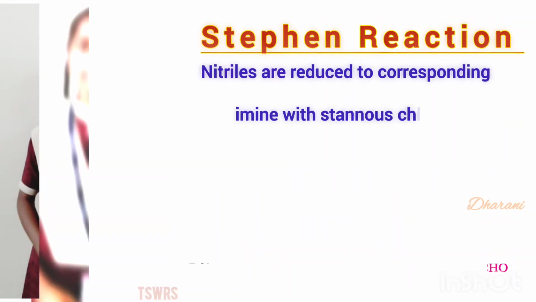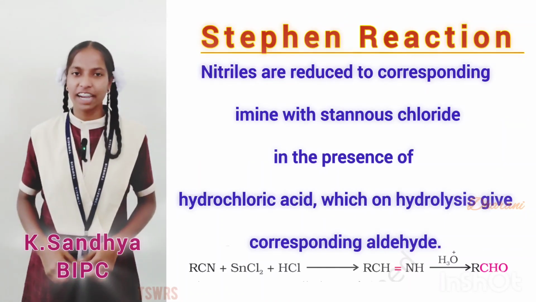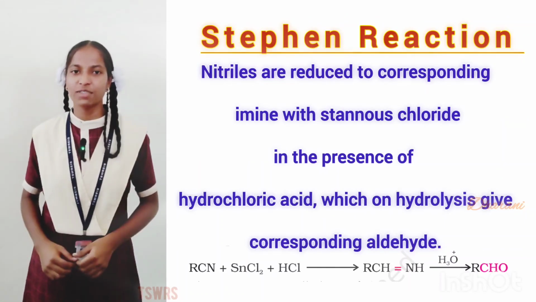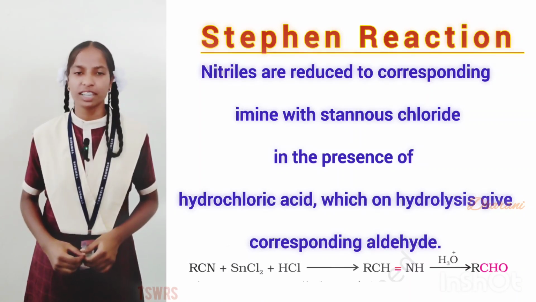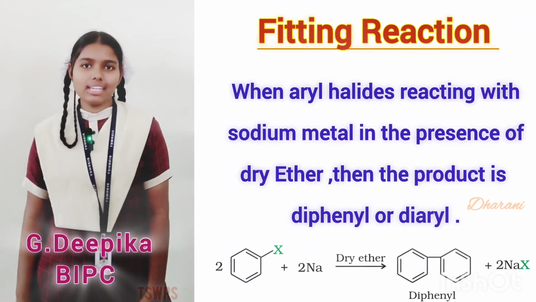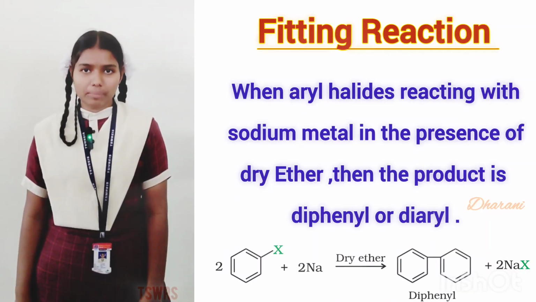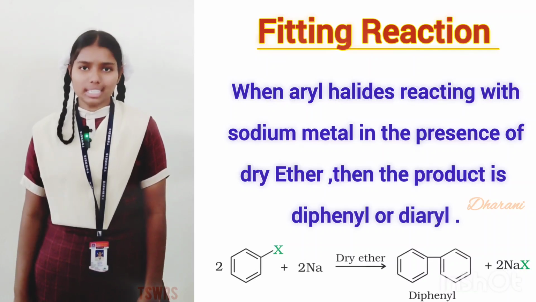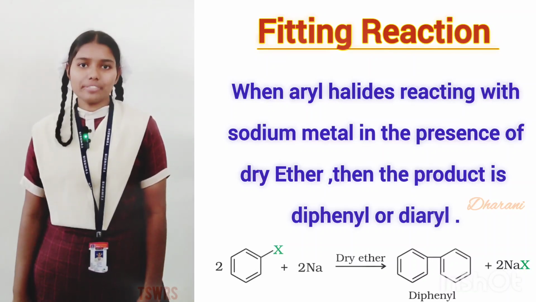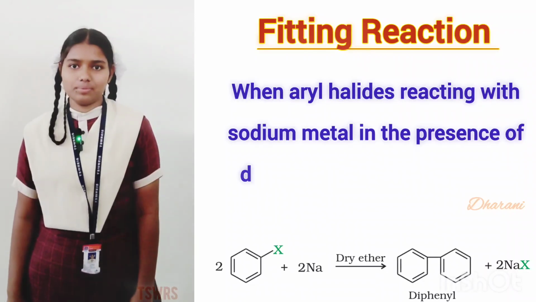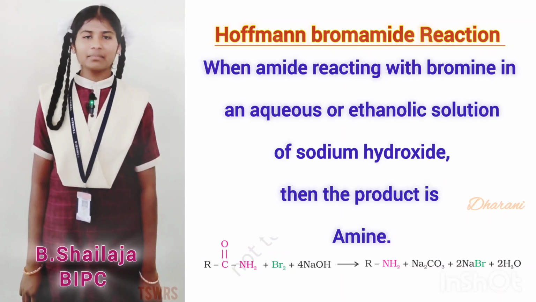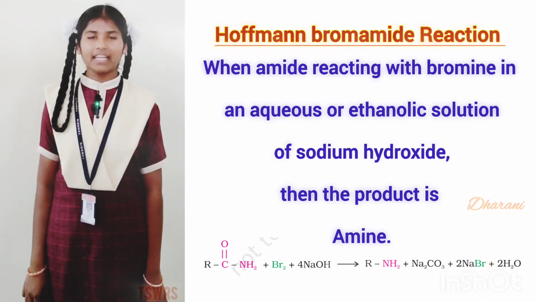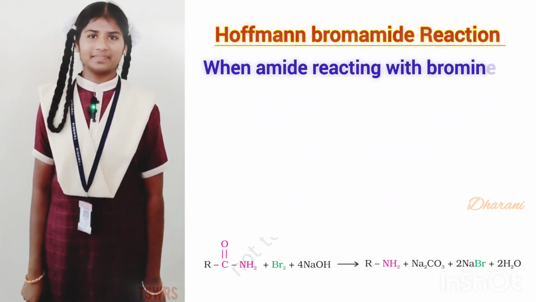Stephen's reaction. Cyanides or nitriles are reduced to corresponding imines with stannous chloride in the presence of HCl, which on hydrolysis gives corresponding aldehydes. Fittig reaction. When aryl halides react with sodium metal in the presence of dry ether, the product is diphenyl or diaryl. Hofmann's bromamide reaction. When amide reacts with bromine in the presence of sodium hydroxide, the product is amine.